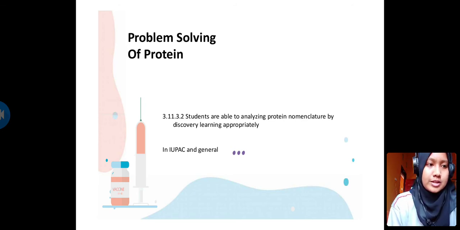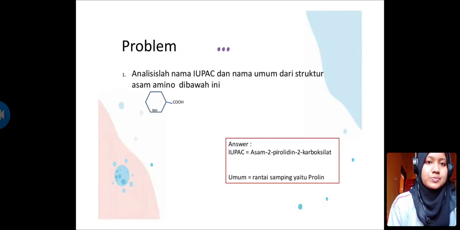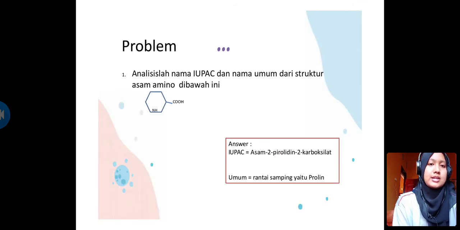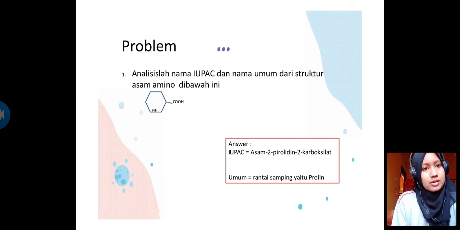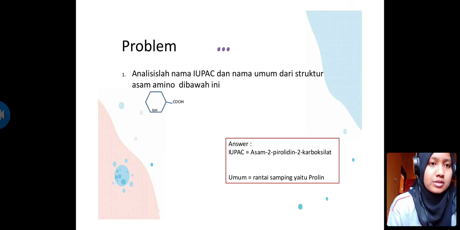An example of the problem is here: analyze this structure of the amino acid based on the IUPAC and general names.